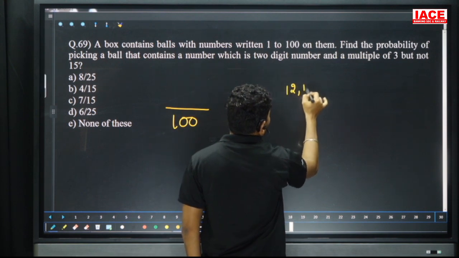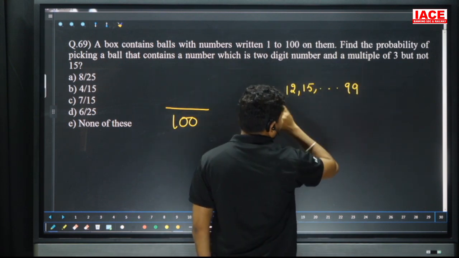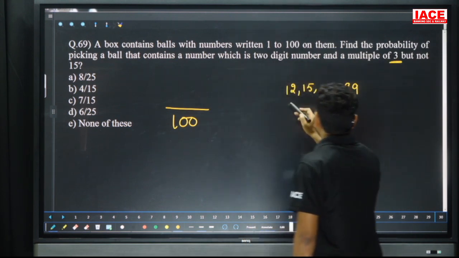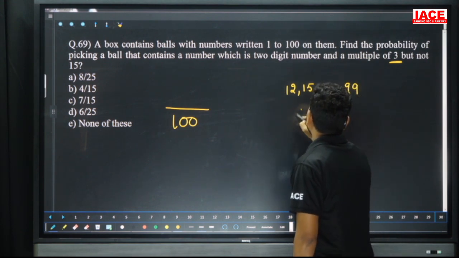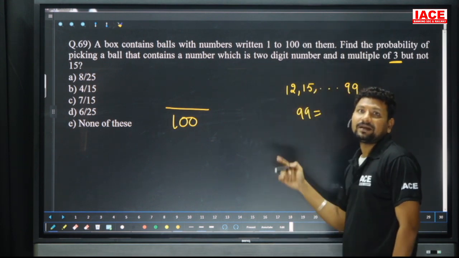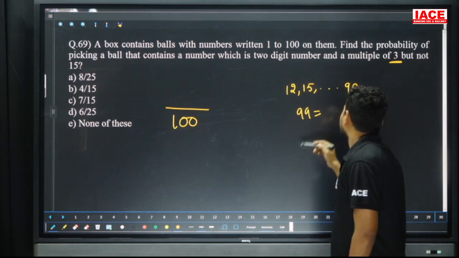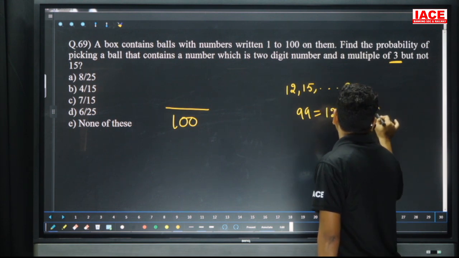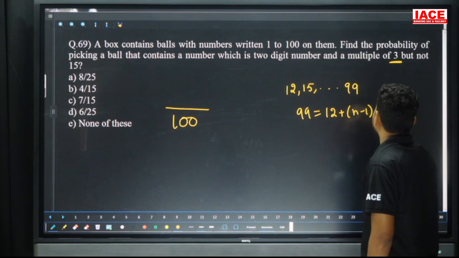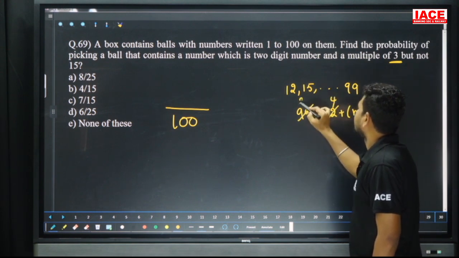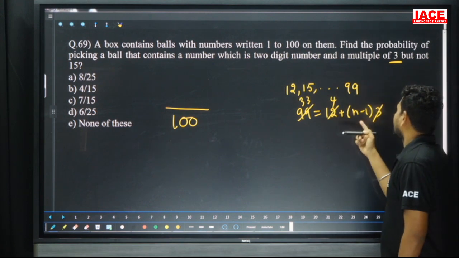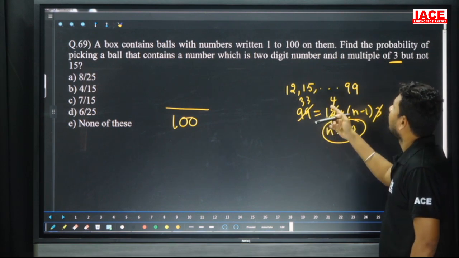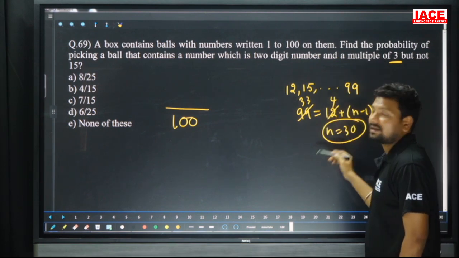A 2-digit number from multiple of 3 means what is the number of possibilities? First number is 12, next number is 15, up to last number is 99. First of all, I want to calculate how many numbers are there which are divisible by 3, all are double digit. Here we have 99. We are applying Tn is equal to a plus n minus 1 d formula to get the number of values. 99 is 12 plus n minus 1, common difference is 3 as multiples of 3. So cancel the values. 3 ones are, 3 fours are, and 3 30s are 90. So here n minus 1 value is 29. Overall here 30 numbers are there which are divisible by 3.